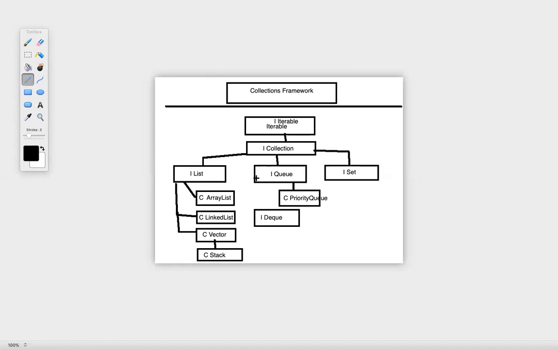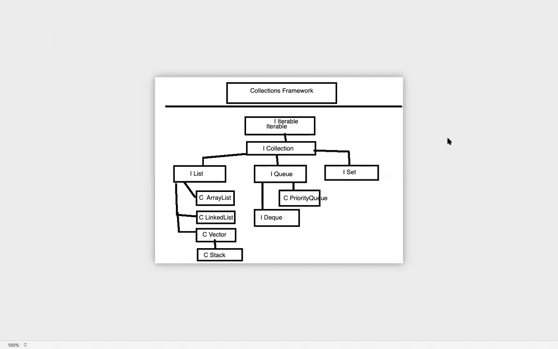Now this is extending this. So an interface can extend an interface as well. A class can extend a class, like we have parent class and child class. Same way, an interface can extend an interface. But when I talk in terms of classes and interfaces, a class implements an interface. A class can extend a class, an interface can extend an interface, and a class implements an interface.